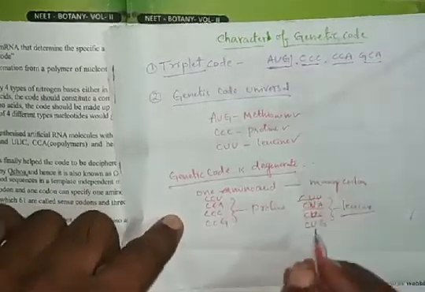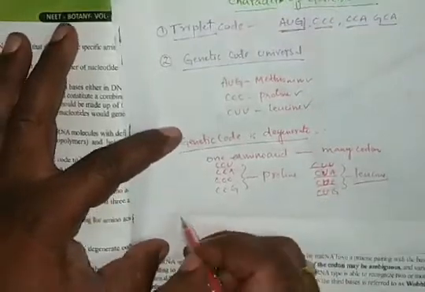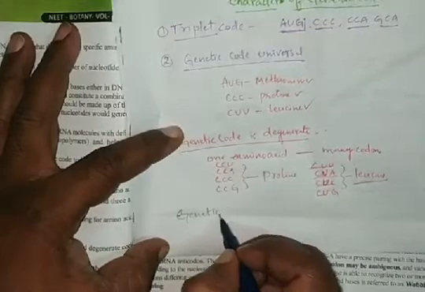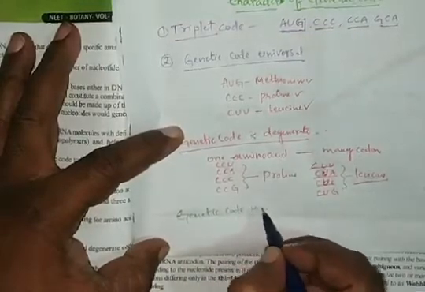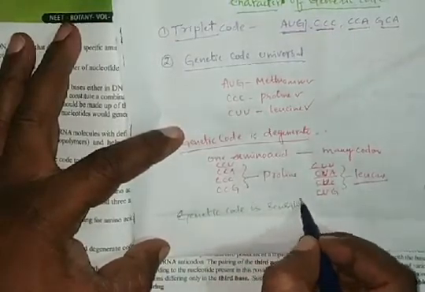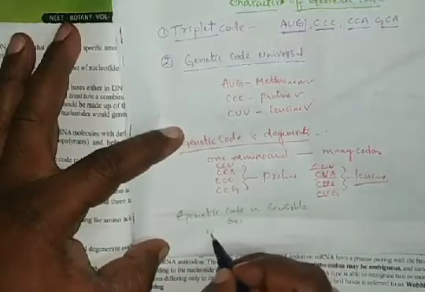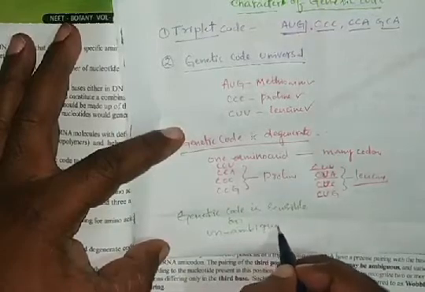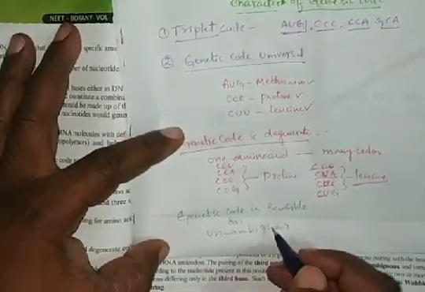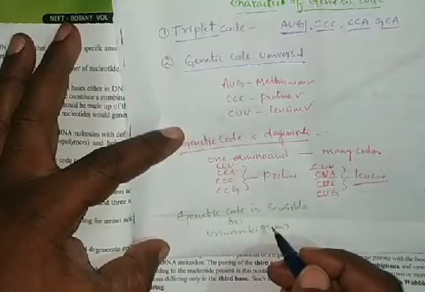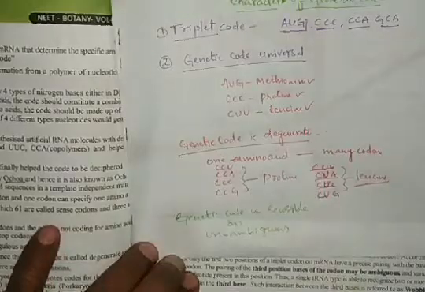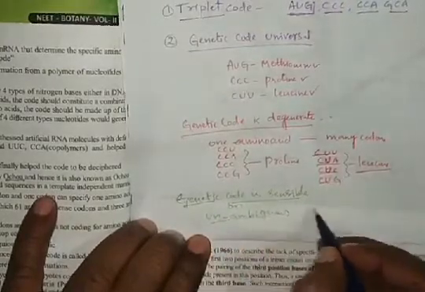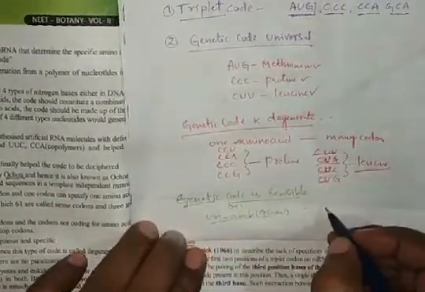Next, genetic code is sensible or unambiguous. Sensible means one codon can code one particular amino acid.